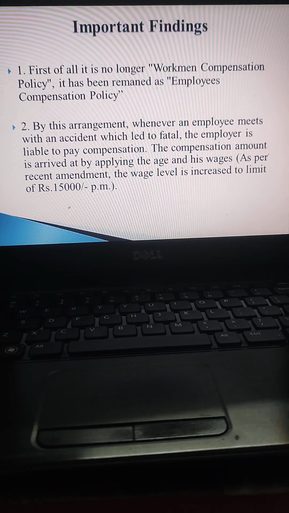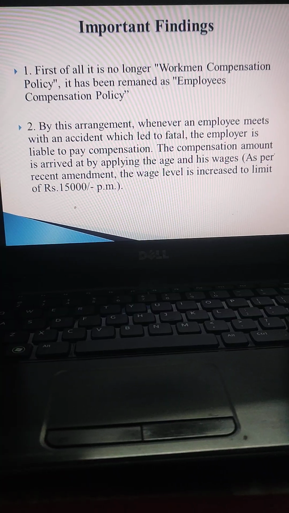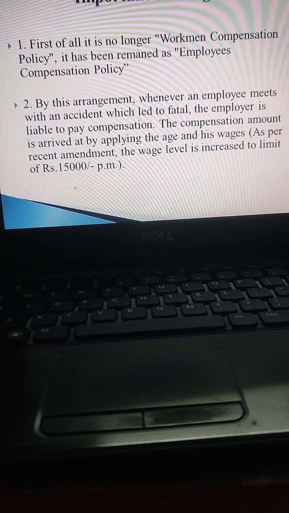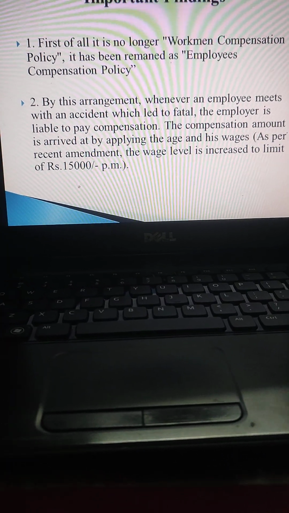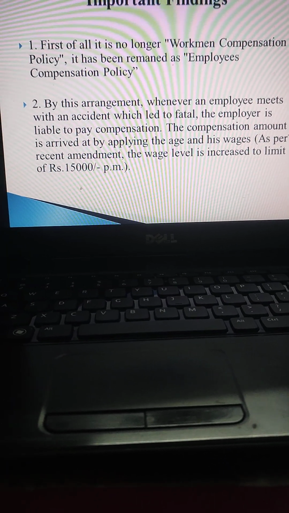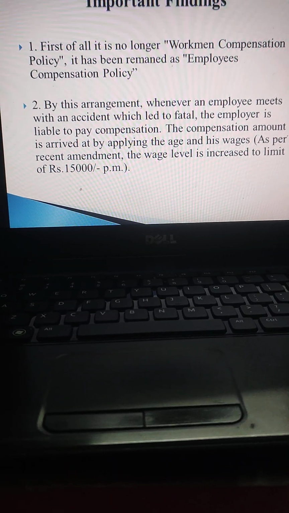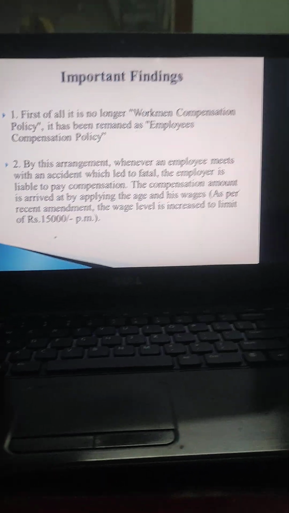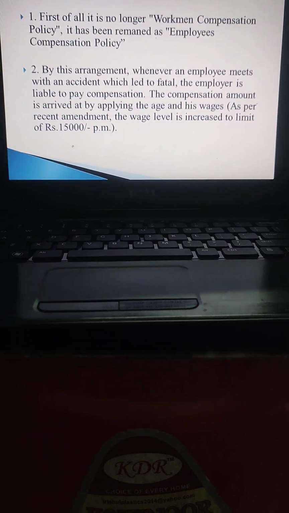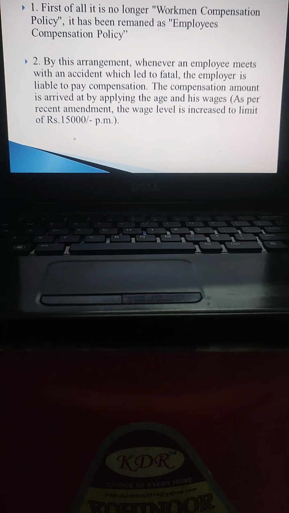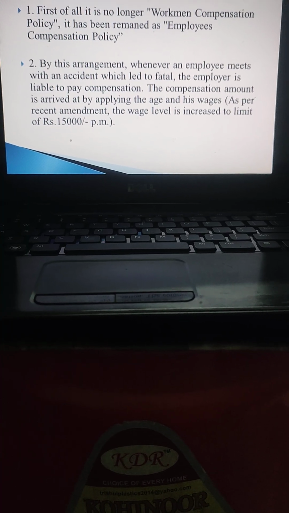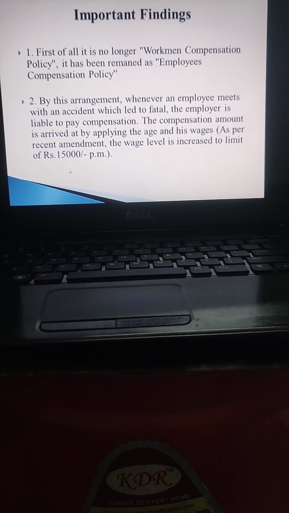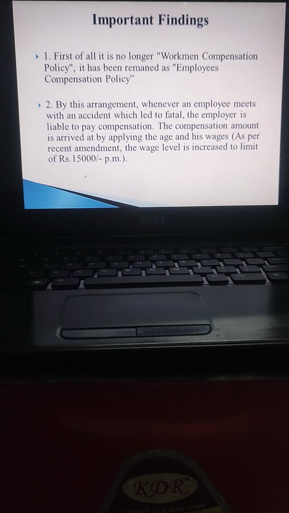First of all, it is no longer workman compensation policy. It has been renamed as Employees Compensation Insurance Policy. By this arrangement, whenever an employee meets with an accident which leads to fatality, the employer is liable to pay compensation, and the compensation amount is arrived at by applying the age and his wages as per recent amendment. The wage level is increased to the limit of rupees 15,000 per month.